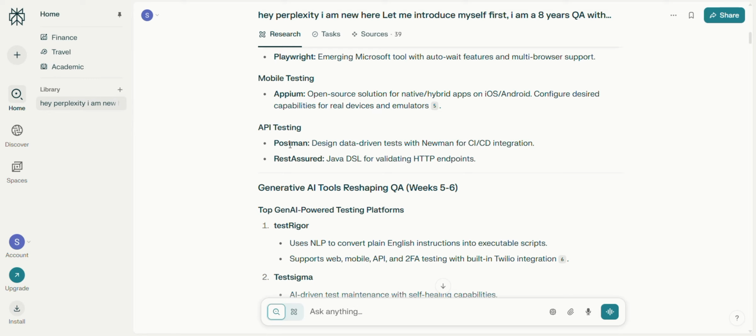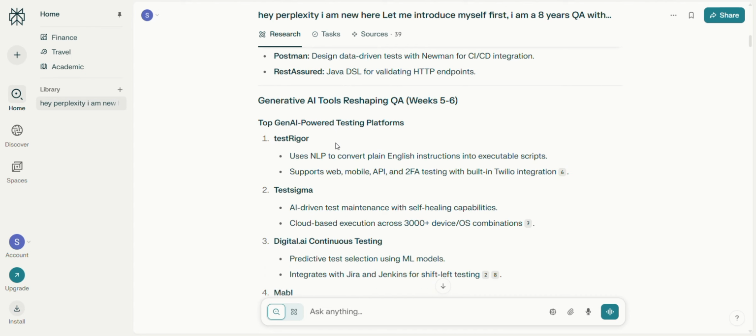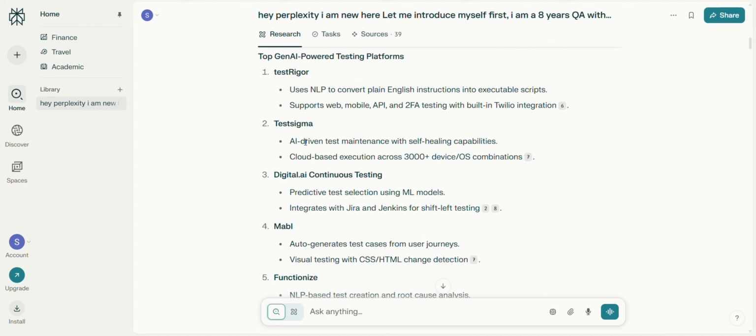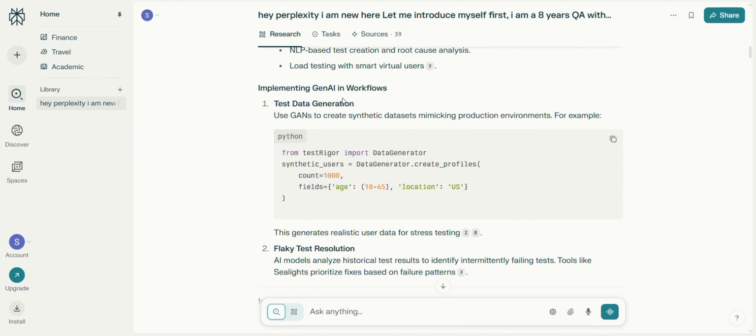it mentions Postman and Rest Assured, but I will go with Postman because I had already worked on Postman in my previous company. As you can see, the top generative AI testing platforms it mentions are Test Rigor, Test Sigma, Digital.ai Continuous Testing, Mabl, I think, and Functionize. For implementing generative AI in workflows, such as test data generation, we can give prompts to Perplexity and even ChatGPT to get perfect code or perfect test cases in any language, TypeScript or JavaScript, for automation.